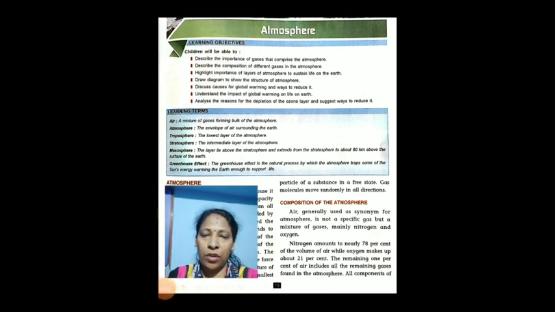Composition of atmosphere. Air generally is used as a synonym of atmosphere. It is a mixture of gases, mainly nitrogen and oxygen. Nitrogen amounts to 78% of the volume of air, while oxygen consists of 21%. The remaining 1% of air includes all other gases found in the atmosphere.